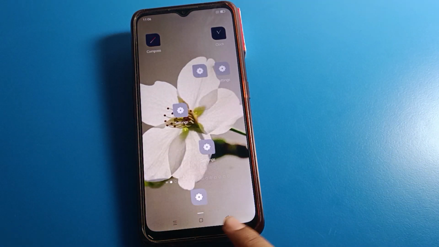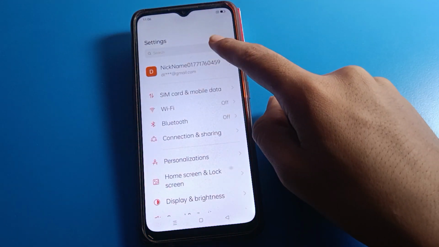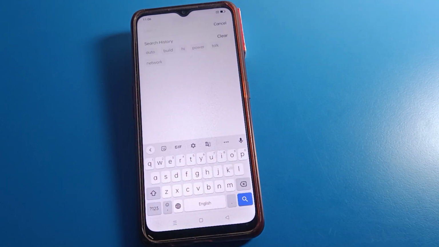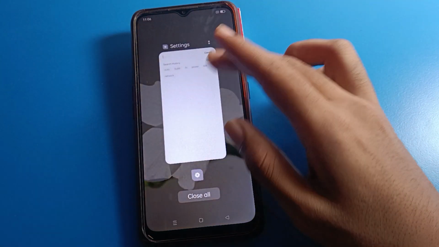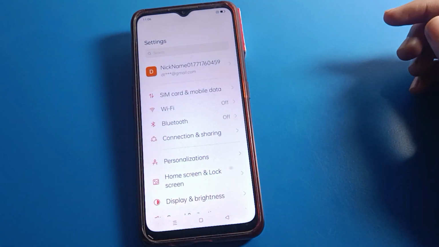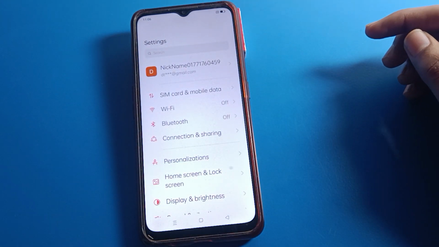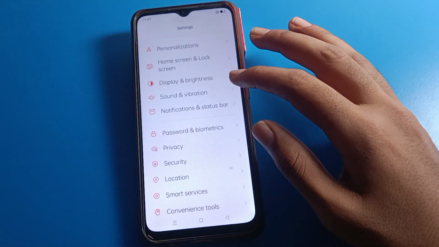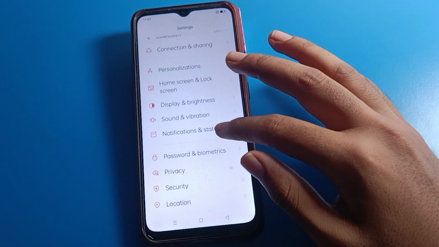So, when you tap on your phone buttons and your screen, and when you tap on your keyboard, your phone vibrates too much, here is how to fix the touch vibration problem, one by one, step by step. Open your phone settings. After opening phone settings, you can see this type of interface on your device. Scroll down and click here on sound and vibration settings.